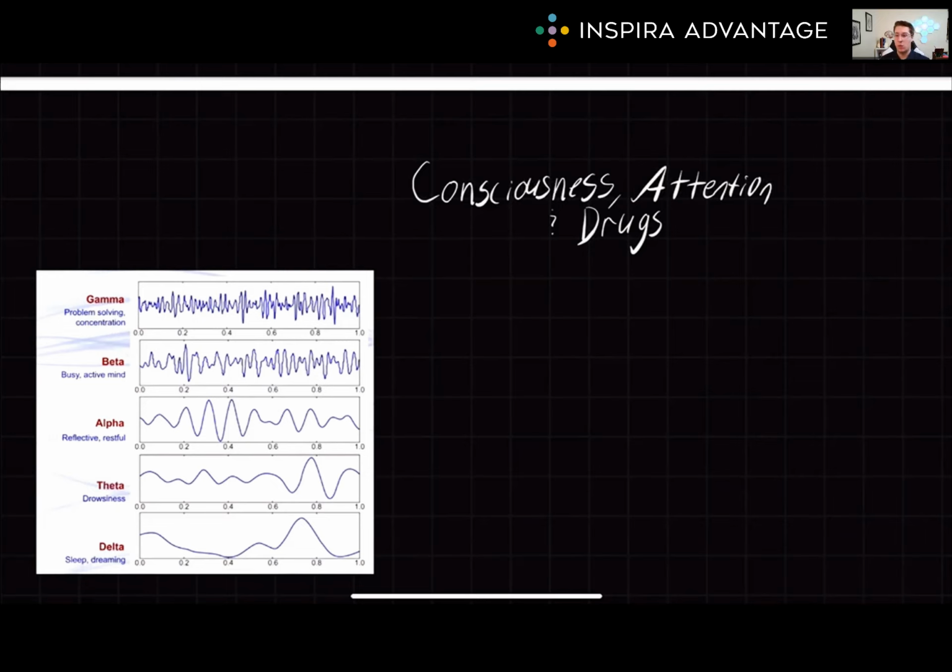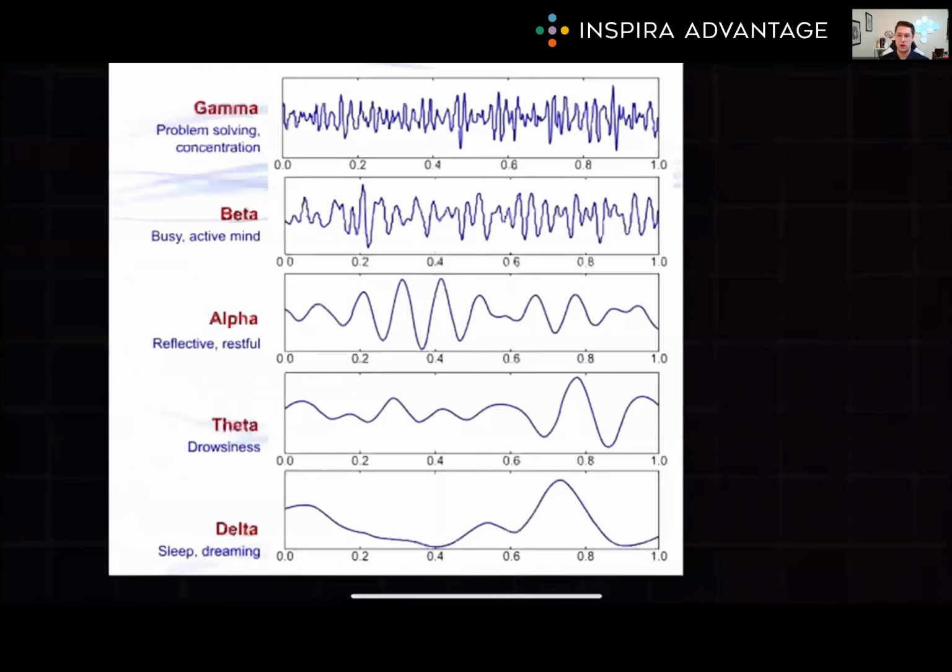Consciousness is the state of being awake and aware of one's surroundings, thoughts, and emotions, while alertness is a measure of how awake and engaged someone is. This can actually be reflected in the brain's electrical activity as measured by an electroencephalogram, or an EEG. When alert or concentrating, the EEG shows beta waves for a busy active mind. These are high in frequency and low in amplitude.